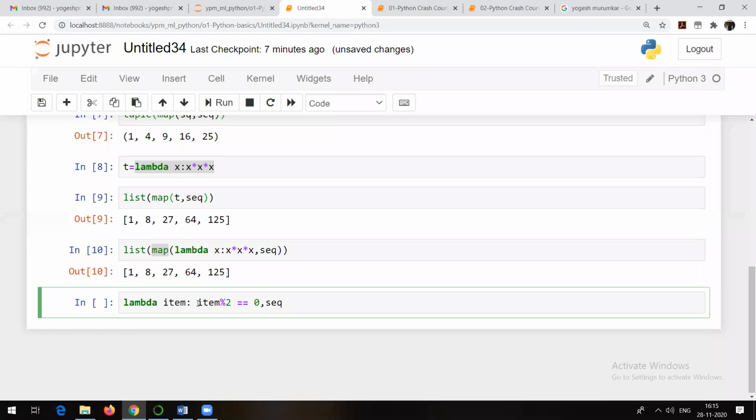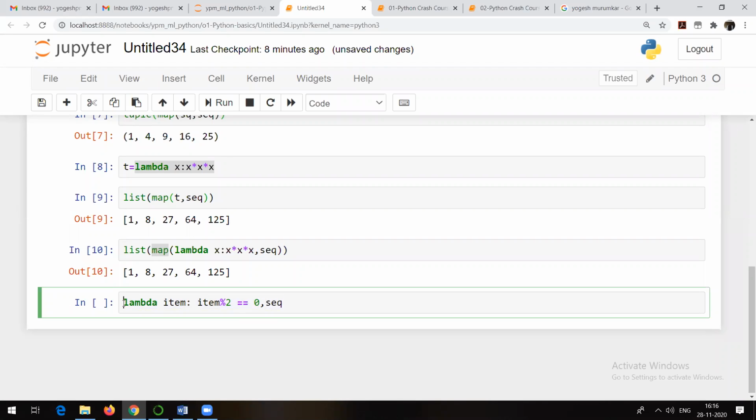There is a variable. To that variable, you are dividing with 2, and when you divide it with 2, the remainder is 0. So if you divide certain number with 2, and if you get remainder as 0, what kind of a number is it? It's an even number, right? Basic thing. If you divide some number and if you get the remainder as 0, obviously it's an even number. That means this lambda expression is doing what? This lambda expression is going to find out the remainder. No, sorry, it is going to find out the even number, right? Even numbers, whether a particular number is even or not. And then that logic we are applying it on SEQ.